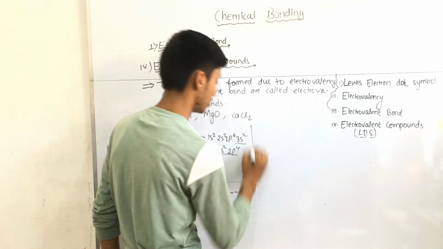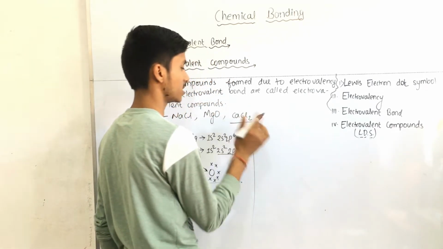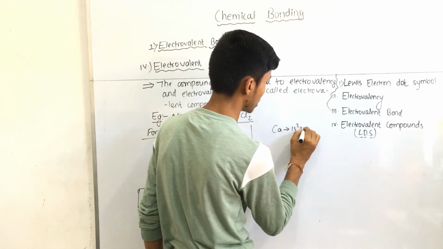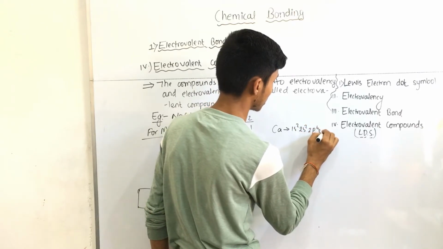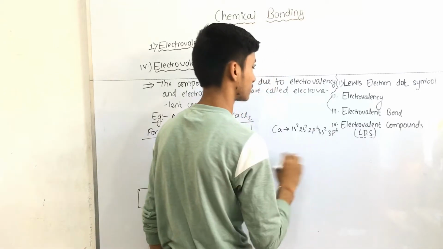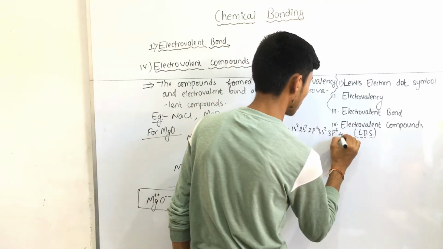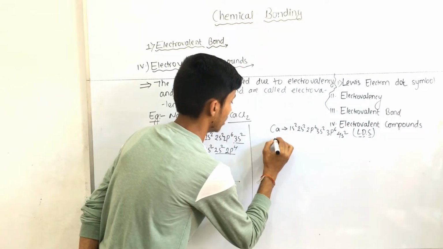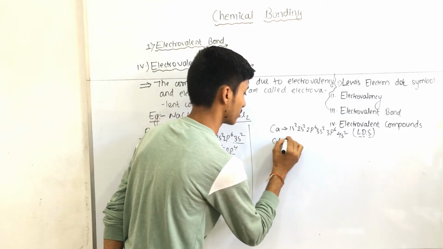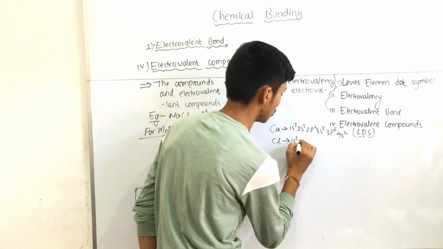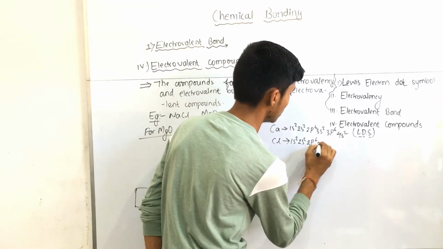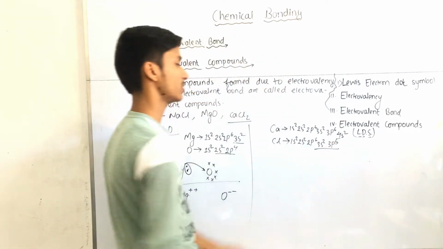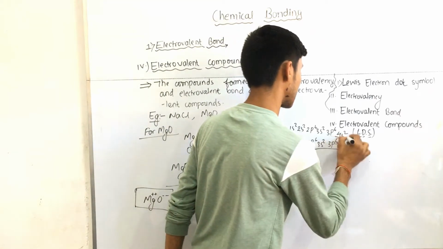And now we take CaCl2. For CaCl2, we write the electronic configuration for calcium: 1s2, 2s2, 2p6, 3s2, 3p6, and here 4s2. And now for Cl, chlorine: 1s2, 2s2, 2p6, 3s2, 3p5. The valence electron of chlorine is 7 and the valence electron of calcium is 2.